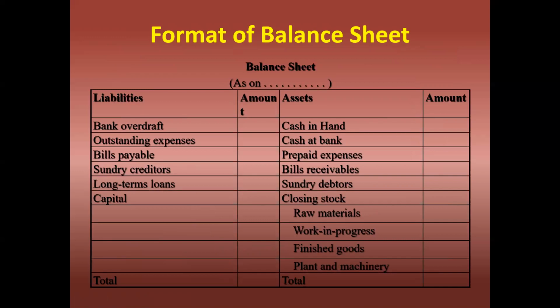The format of balance sheet. We will write balance sheet as on; on the left side we will write liabilities, and on the right side we will write assets. Liabilities: bank overdraft, outstanding expenses, bills payable, sundry creditors, long-term loans, capital. Asset side: cash in hand, cash at bank, prepaid expenses, bills receivable, sundry debtors, closing stock, raw material, work in progress, finished goods, plant and machinery. The total of liabilities and assets should be equal.